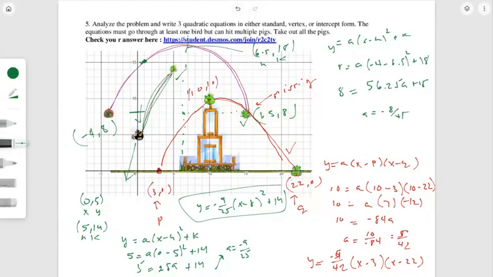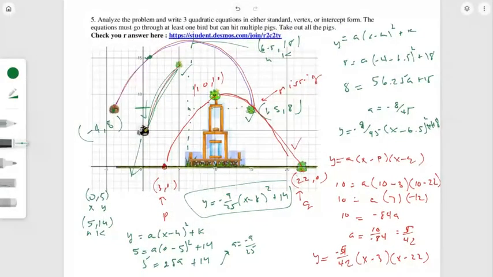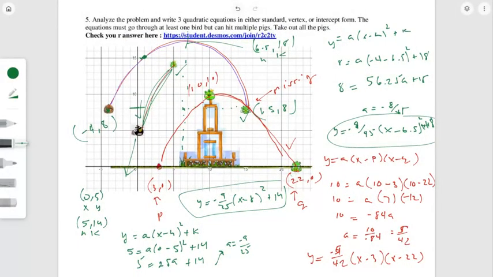Okay, so I decided to go vertex form, and here is an example. So I'm not expecting you guys to have the same answer. You should be solving this one however you see it, and so we're going to all have different solutions when we do these problems. Different equations that will work. Okay, so that's it. There's my 3 functions. Okay, is there more on that page?